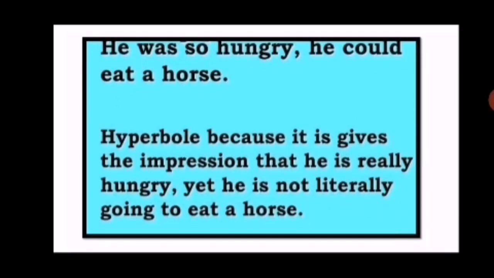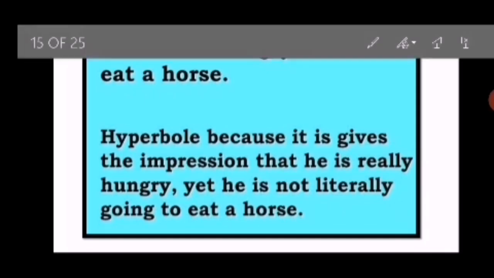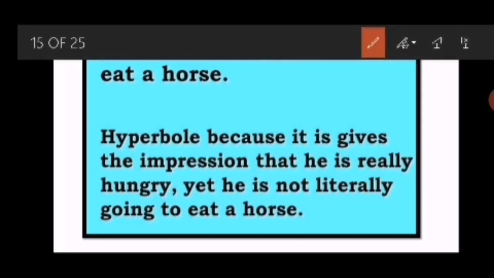I have one more example before you. He was so hungry he could eat a horse. See, one is so hungry. It says about his intensity of hunger. The intensity of hunger is revealed here. If I simply say that he was so hungry, then it might be simple, for the person who is hungry that is being talked about. But I am saying that he is able to eat a horse, so that shows the intensity of hunger.